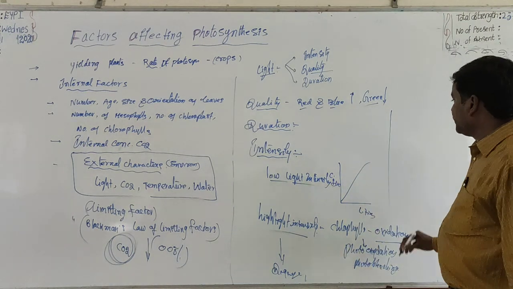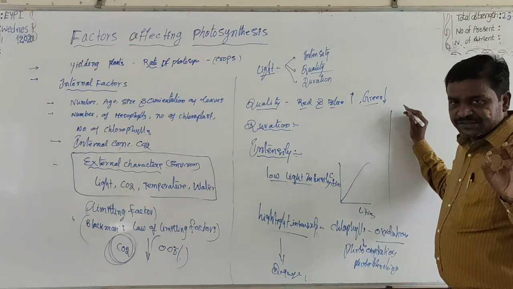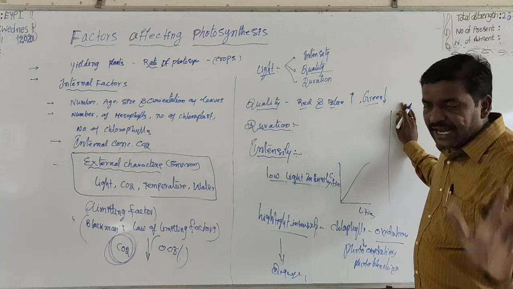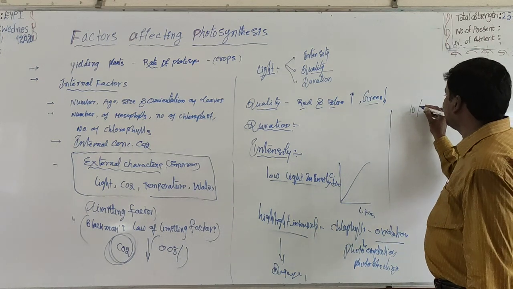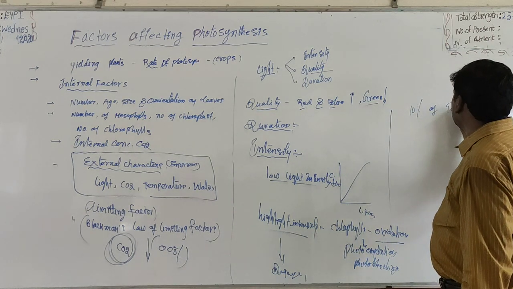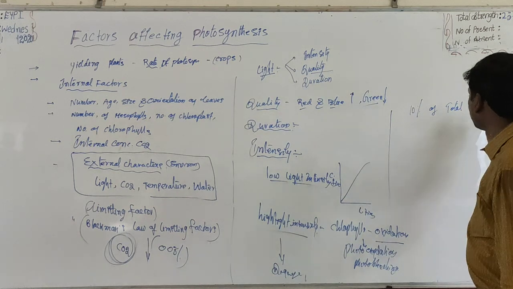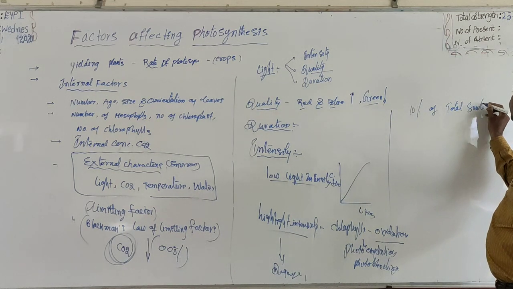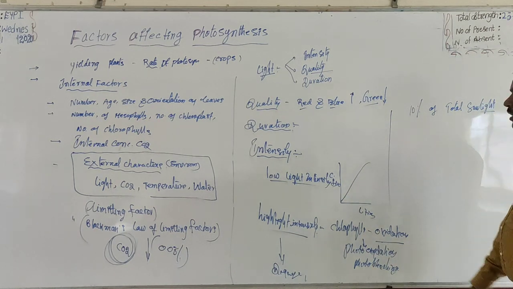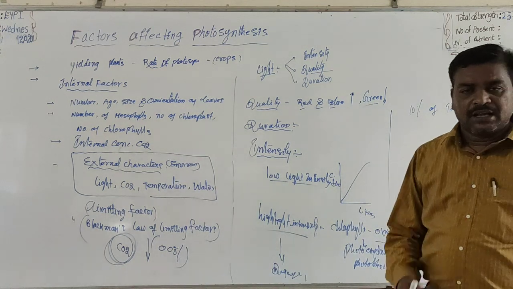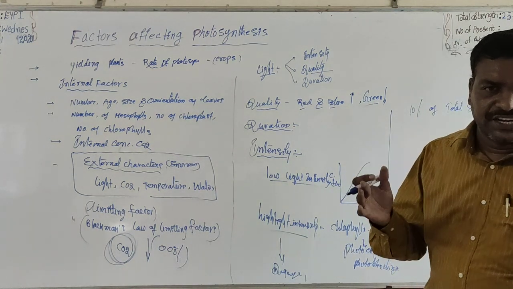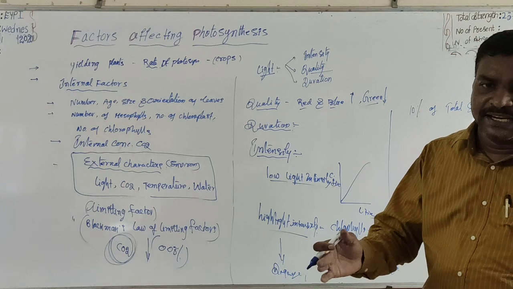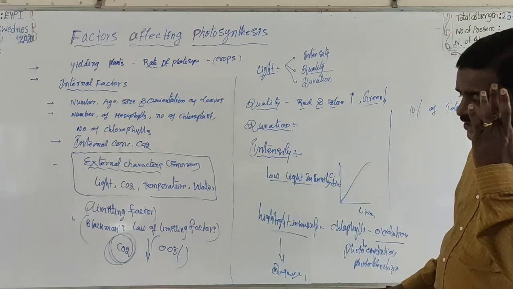You know, all the plants saturate at 10% of total absorbed sunlight. Most plants, almost all plants, are saturated at 10% of absorbed sunlight.